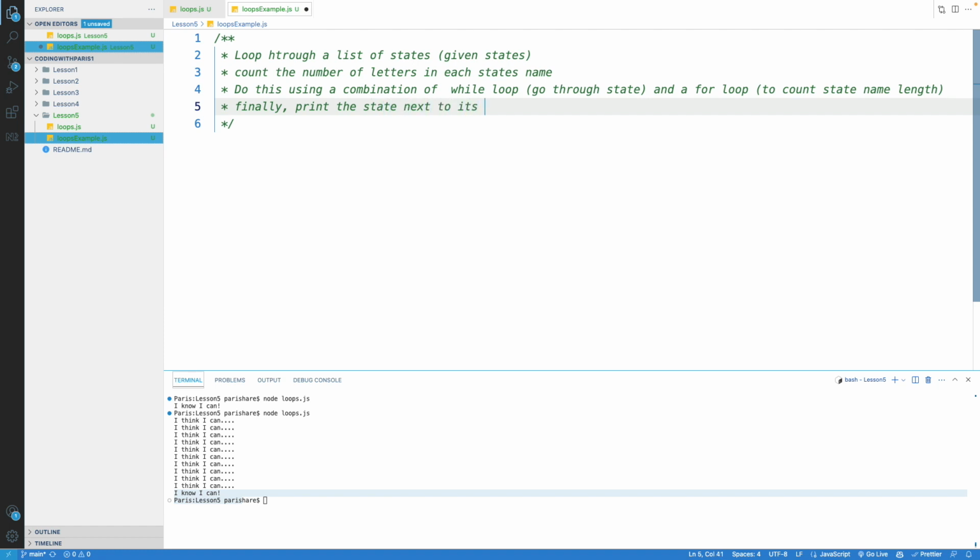next to its number like this. Okay, we're going to have state name, and that number here is just going to be the count of letters in the name. Okay, pretty simple.